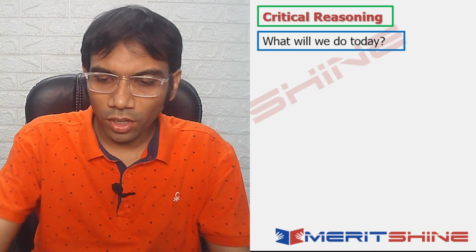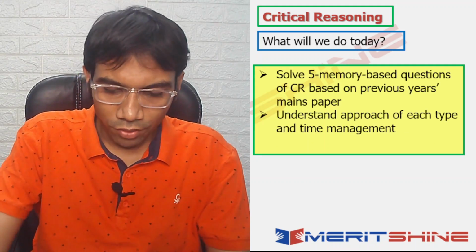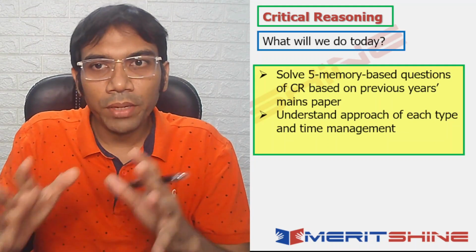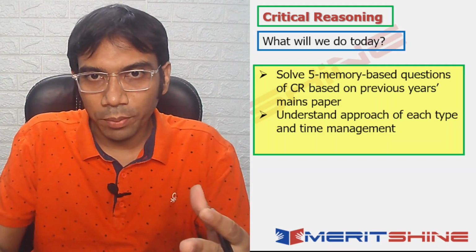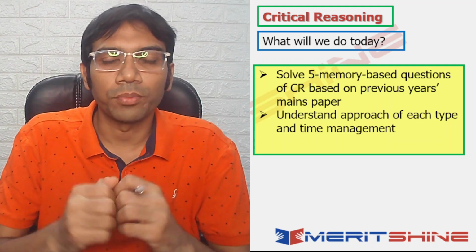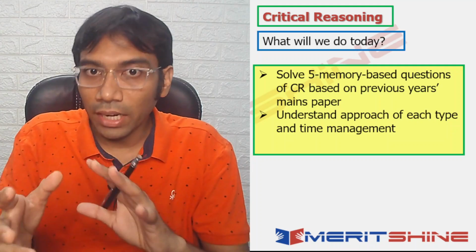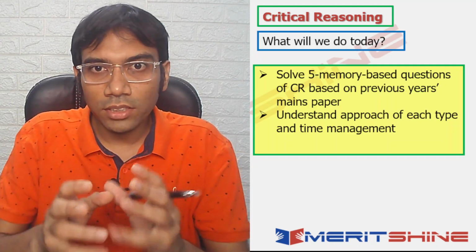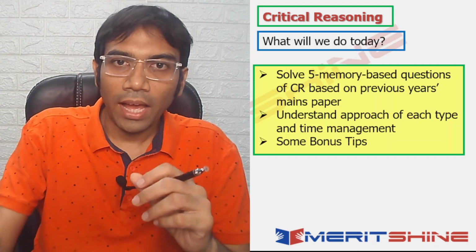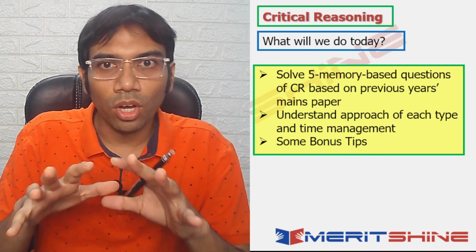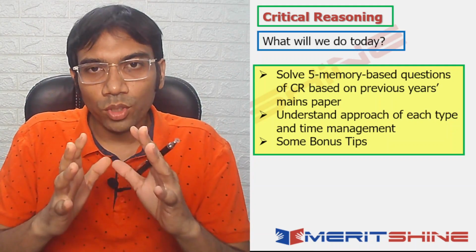First, let's look at what we are going to do today. These are the things that we have in our mind. We will first do 5 memory-based questions of critical reasoning, and these questions would be based on previous year's papers. Memory-based questions from previous year's paper. And in the process, these 5 questions are of different types, so we will also understand how to handle these types of questions in the right way. And at the end I will give you some bonus tips on how to handle critical reasoning as a whole. Okay, so this is what we are going to do today.